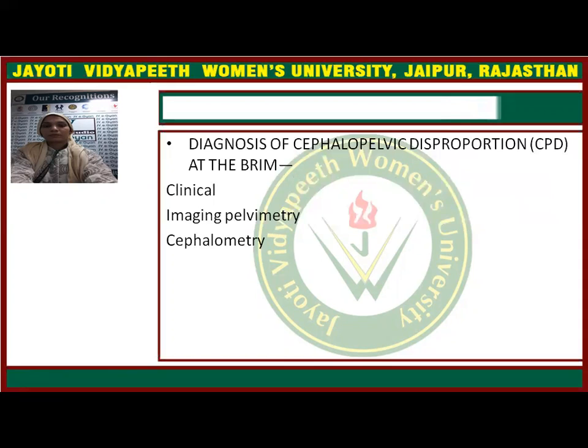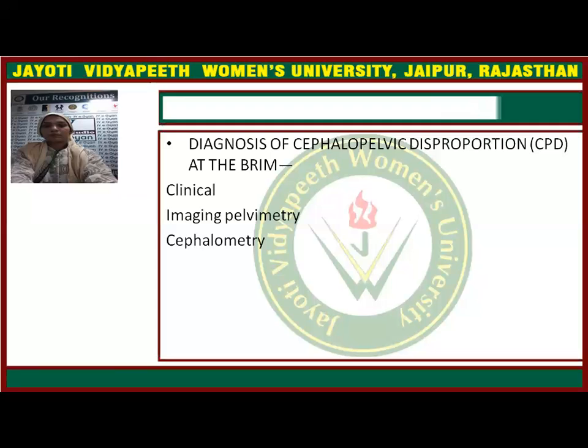Disproportion may be because of a big baby or hydrocephalus, or the size of the pelvis will be very small, or there will be pelvic inlet contraction. Inlet might be contracted, mid pelvis might be contracted, or the pelvic outlet might be contracted. Inlet contraction means the transverse diameter is less than 12 centimeter.